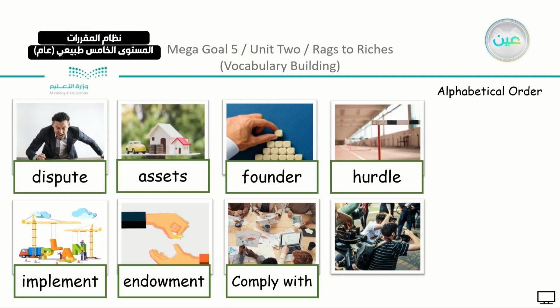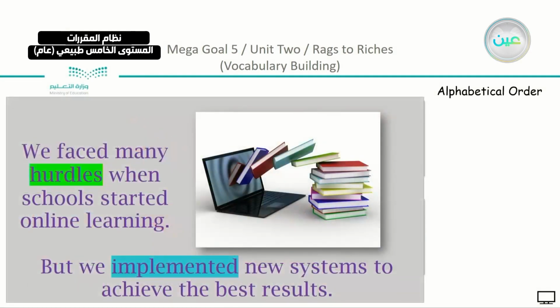Also implement can be used as a verb or as a noun. And we have our example for the 2 words. We faced many hurdles when schools started online learning, but we implemented new systems to achieve the best results. So we implemented, we did something that was planned to have better results.